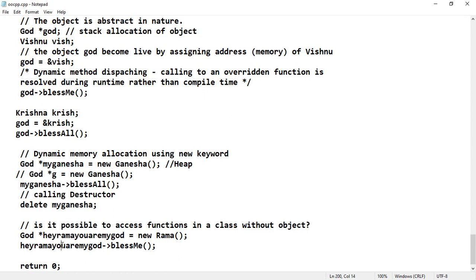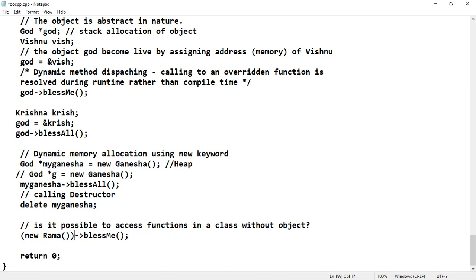For example, I want to access bless all. I want to make Rama bless all. So without an object of Rama, we can say new Rama, and here bless all. So what will happen? New Rama memory will be created, and some initialization will happen using this memory of the Rama class. From the Rama class, bless all. That means Rama is going to bless all of you.